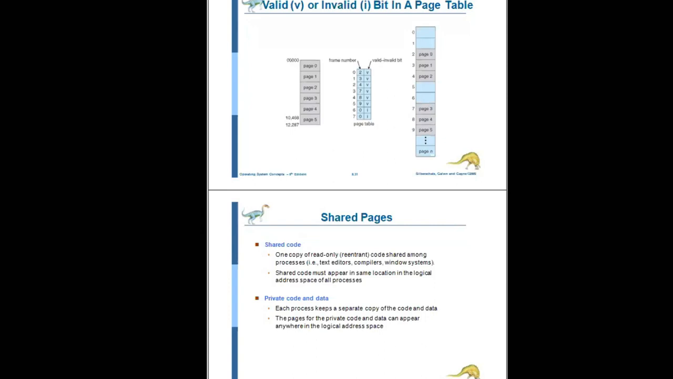One is the text editor, 150 KB, plus an additional 50 KB of memory to store information. So how much memory is required for each user? 200 KB, right? So 200 into 40, how much? It will require 8000 KB of memory without the sharing concept, that is, without shared pages.